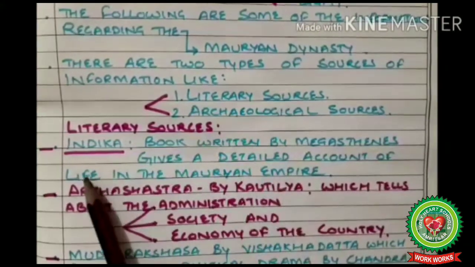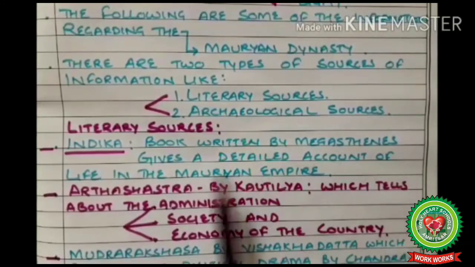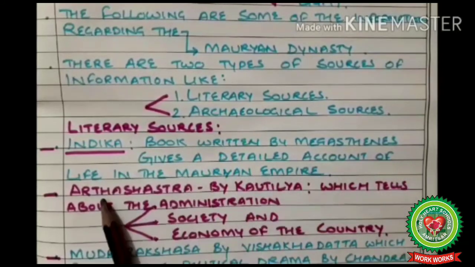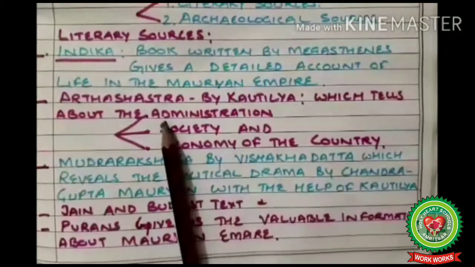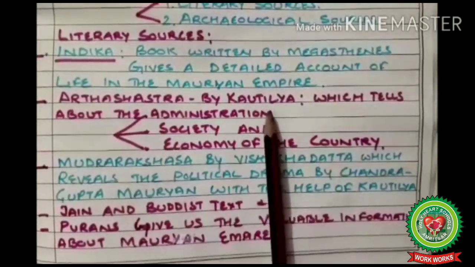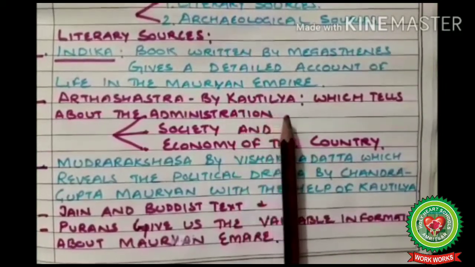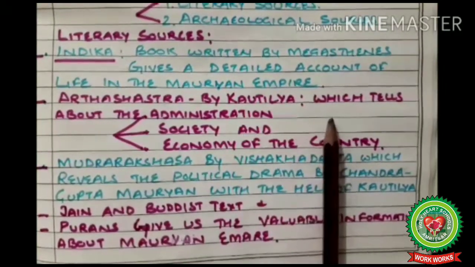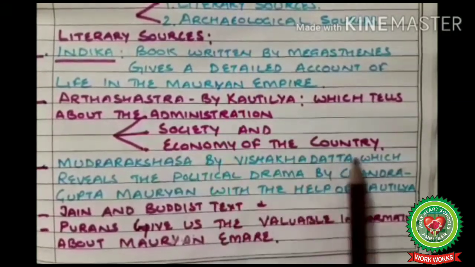Literary sources. The most important is Indica, a book written by Megasthenes, which gives a detailed account of life in the Mauryan Empire. Next is Arthashastra, which is written by Kautilya or Chanakya or Vishnugupta. These all three names are of the one person. It tells about the administration, society, and economy of the country.